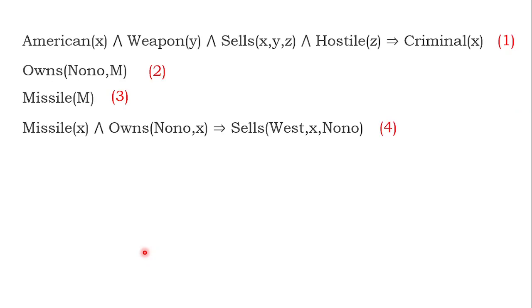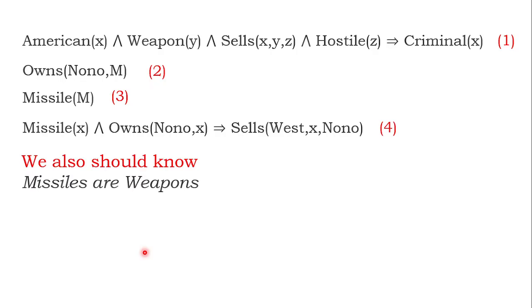Let me group it. It is nothing but your paragraph. Some more statements also you should know. We should know that all missiles are weapons, because in my paragraph weapons are coming, missiles are coming. If I unify X and Y, it is more than enough. If X is a missile, then X is also a weapon. Simple.